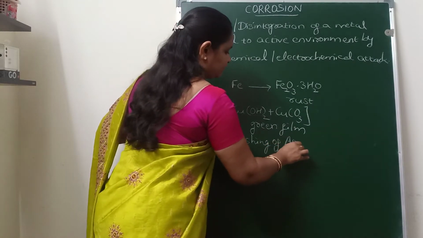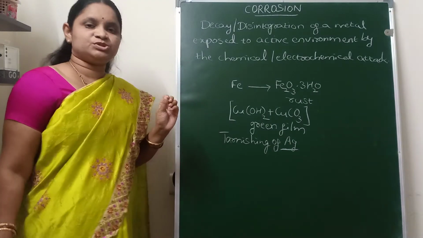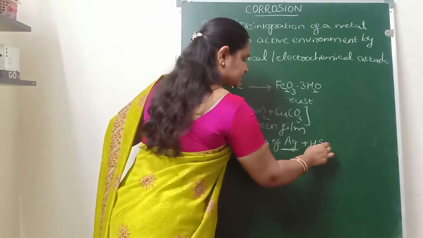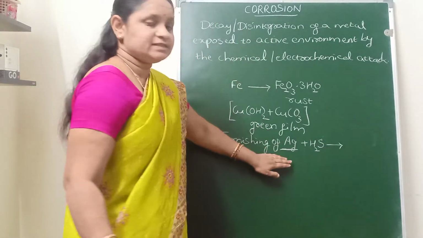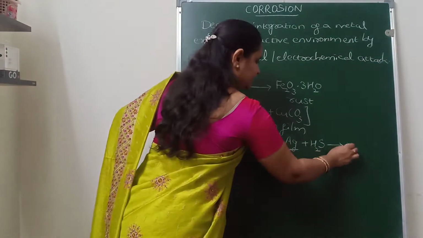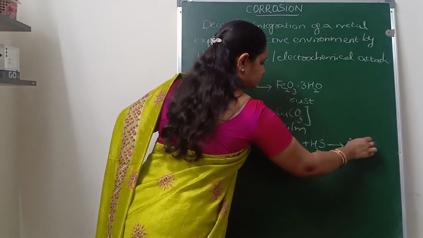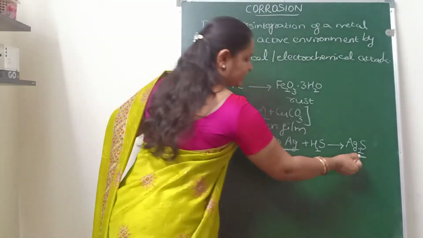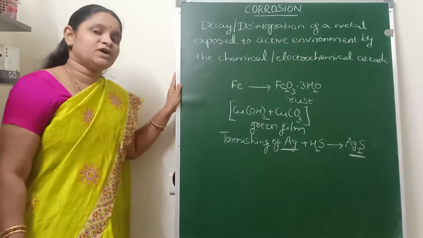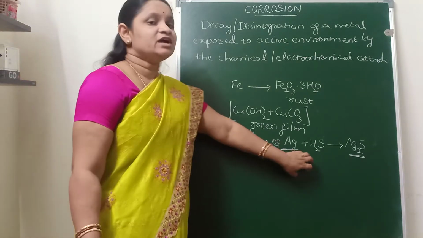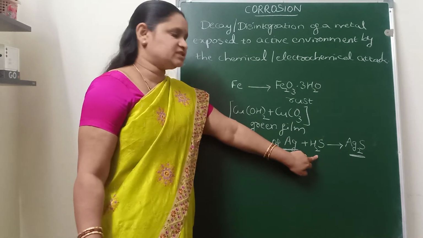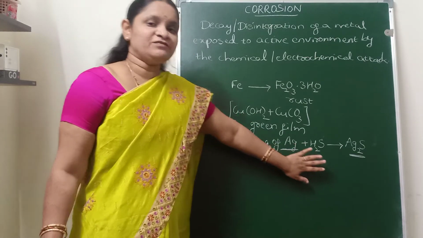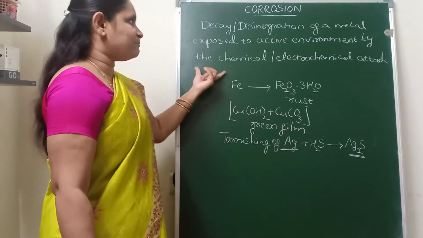Now coming to the tarnishing of silver. When silver metal is exposed to an environment containing hydrogen sulfide, silver gets converted to silver sulfide, Ag2S. Silver sulfide is a black color layer formed on silver articles when exposed to a surrounding environment having hydrogen sulfide gas. This is known as the tarnishing of silver. All these are examples of corrosion.